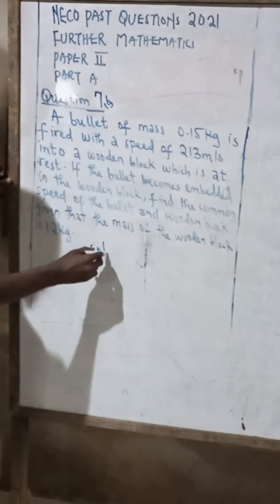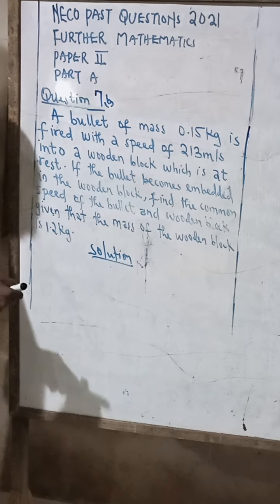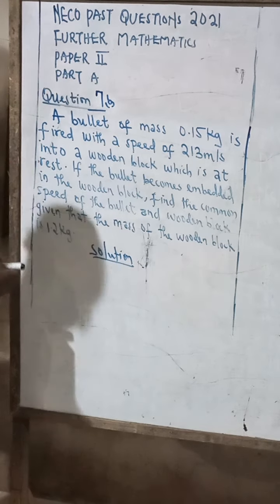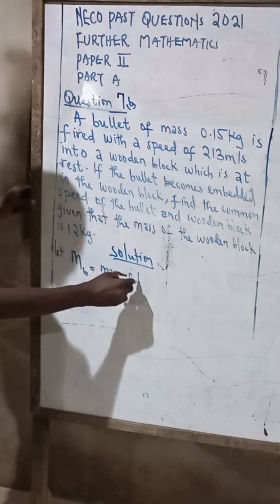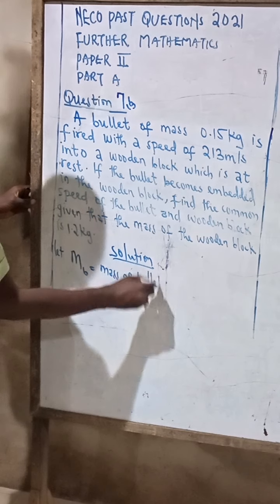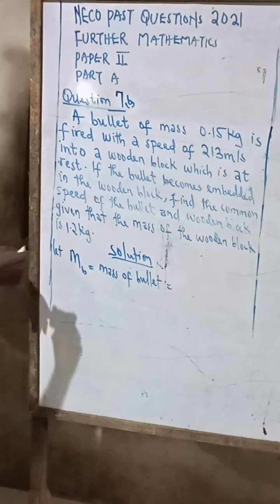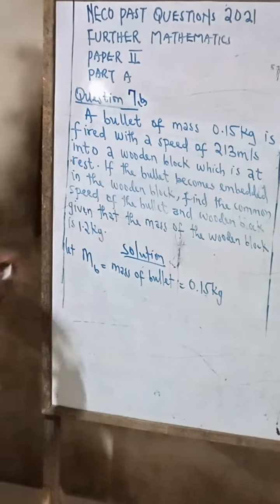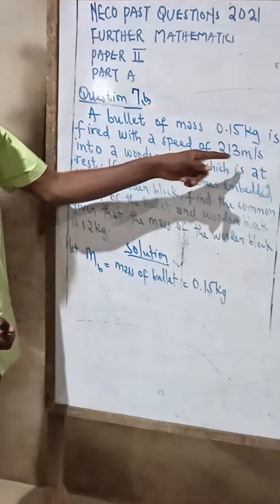Now, the given mass of the bullet, let's call it MB. Let MB equal the mass of the bullet. We have to define it. From the question, the mass of the bullet is 0.15 kg. So we look up to our question and see what else they have given.